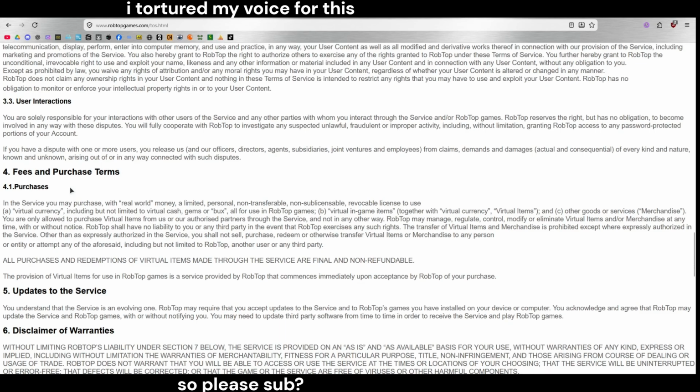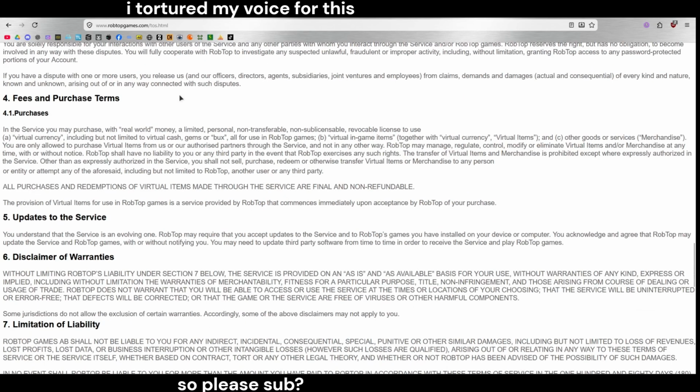Fees and purchase terms. 4.1 Purchases. With the service, you may purchase with real-world money a limited personal, non-transferable, non-sublicensable, revocable license to use: A. Virtual currency, including but not limited to virtual cash, gems, and bucks, all for use in RobTop games. B. Virtual in-game items, together with virtual currency, virtual items. And C. Other goods and services. Merchandise. You're only allowed to purchase virtual items from us or authorized partners for the service, not in any other way.